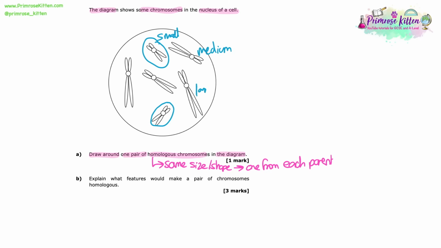If you were picking some of the others, you've got options for a large one. There's two large ones, there's two medium ones, there's two small ones. So as long as you put a ring around two that match, so in my case I did the two small ones, that will get you the mark.